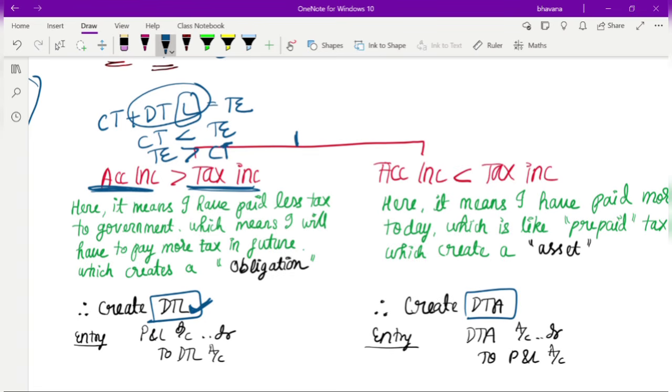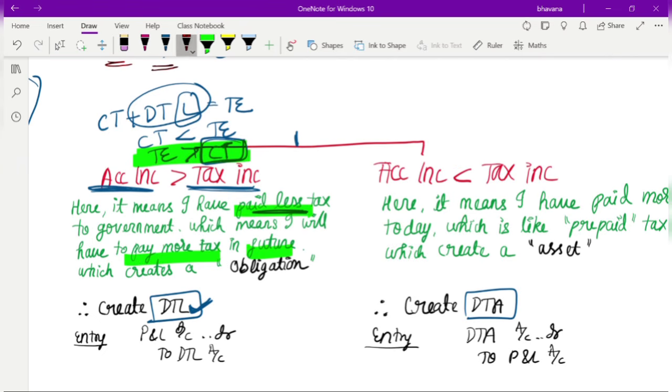What it means is that you have paid less tax. The current tax you have paid to the government is actually less than the tax you have accounted in your books. So what you have given to the government is less. Whenever we book a deferred tax, it has the capability of getting reversed in the future. Since you have paid less today, you are going to pay more tax in the future, because it is going to get reversed someday.